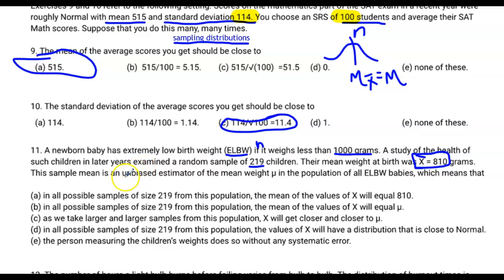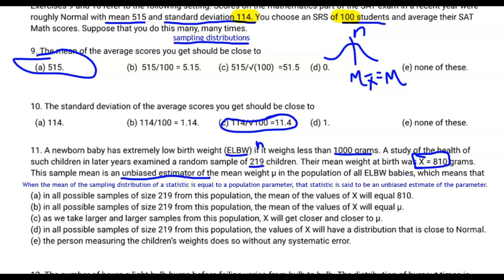The sample mean is an unbiased estimator of the mean weight. Remember what unbiased estimator means. So you know from the summer assignment, I do like the website StatTrek, not Star Trek, but StatTrek. And StatTrek tells us that the definition of an unbiased estimate is when the mean of the sampling distribution of a statistic is equal to the population parameter. That statistic is said to be an unbiased estimate of the parameter. So all we have to do is figure out which one of these answers corresponds to this definition.